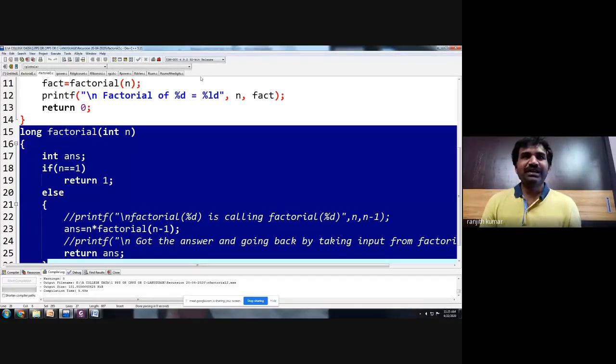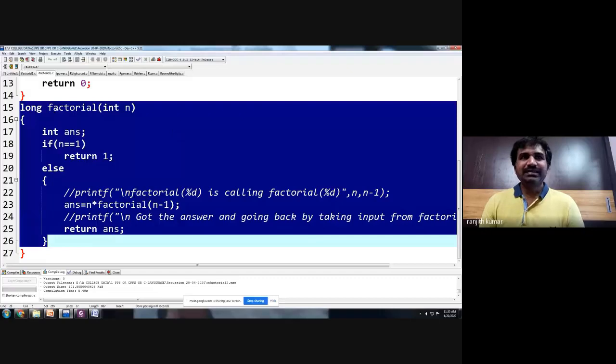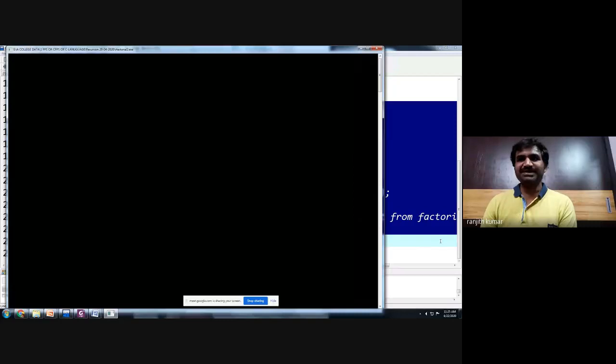So before going to that, let us see the factorial function here. The long is the return data type where factorial is the function name and n is a parameter. And what we are thinking is, if the problem is small, so in this factorial example, the problem becomes small when the value is 1. If the value is not 1, what we have to do? You have to call the factorial function again and again, reducing the value. Okay, so let us execute this program once, where the output will be.